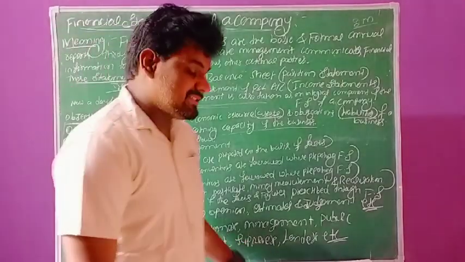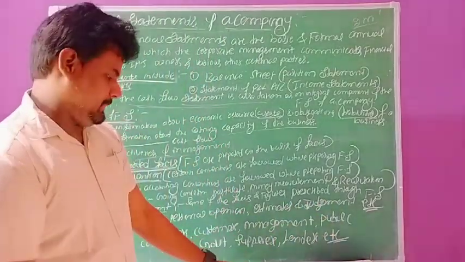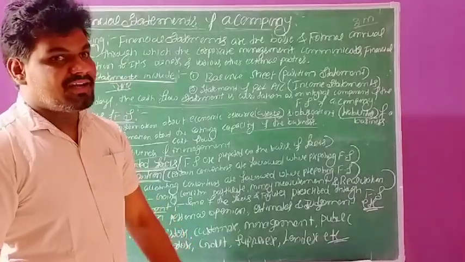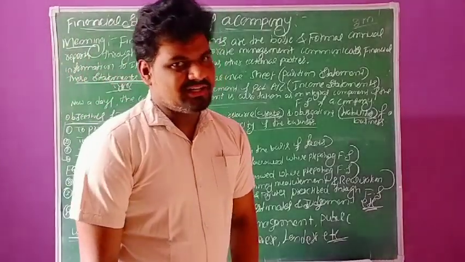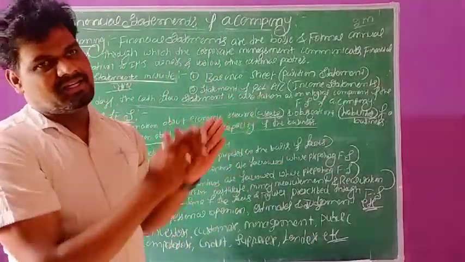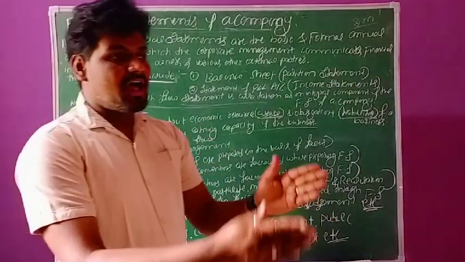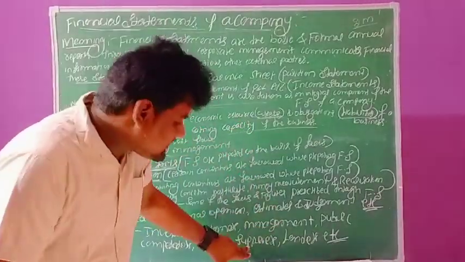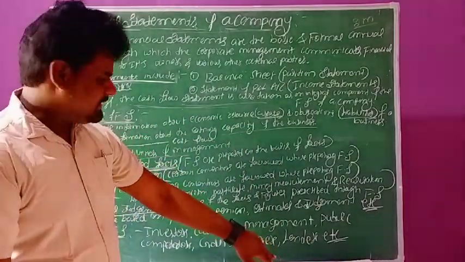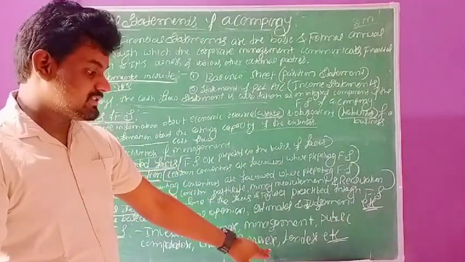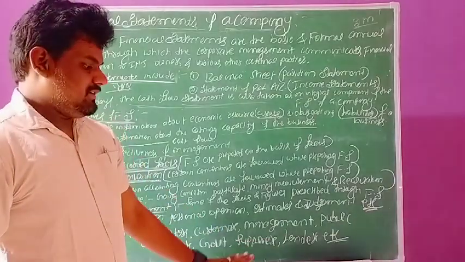And suppliers. Here suppliers are the main important persons. At the time of production of goods and services, we require raw materials. Whatever raw materials we require, these people supply to the business organization. The suppliers are very important.